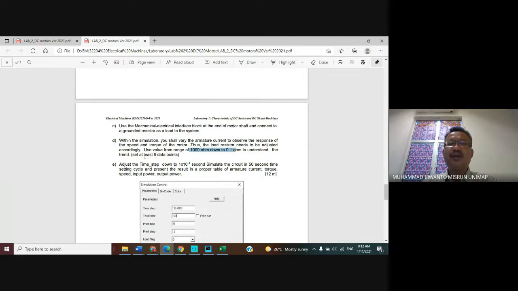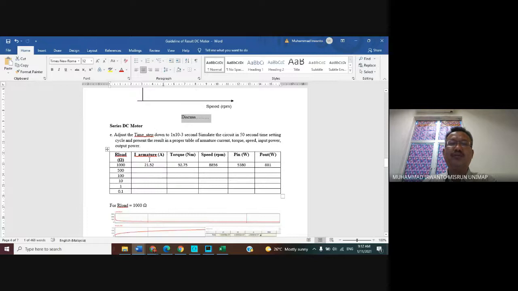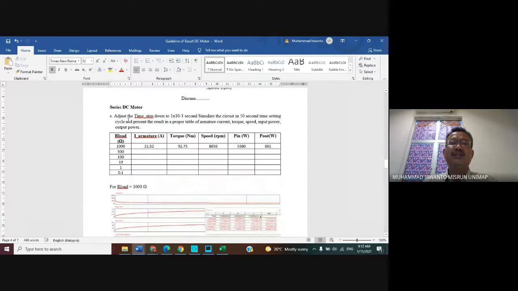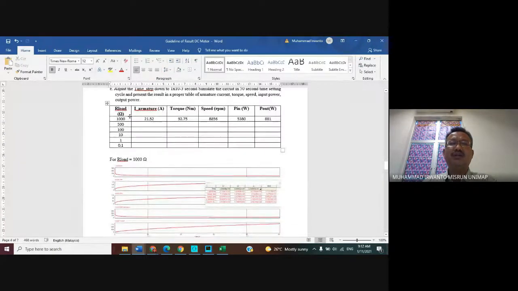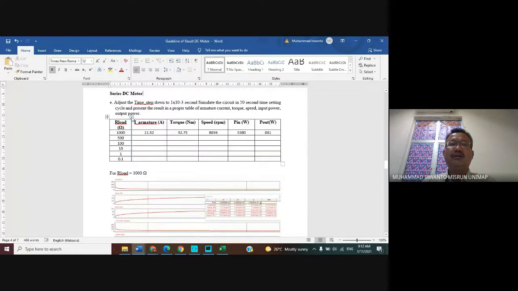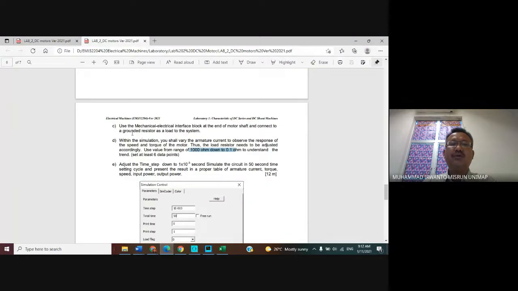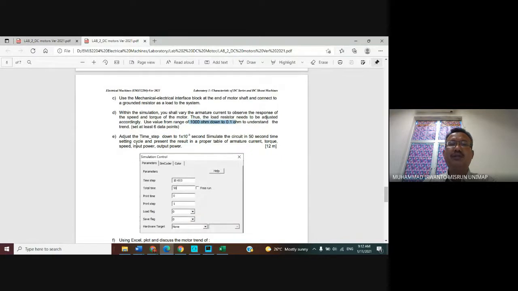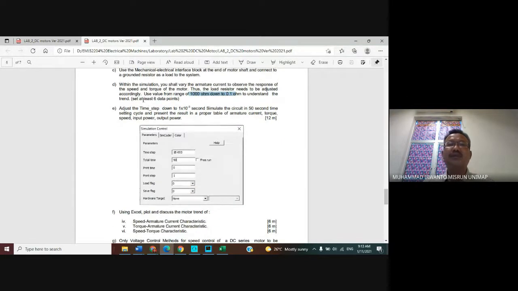Give at least 6 data points. This one for D, and for E, from D to E.